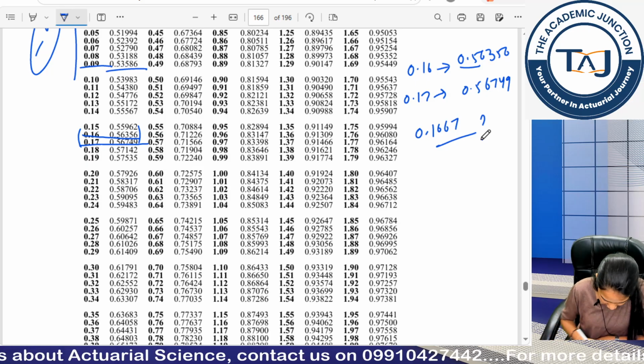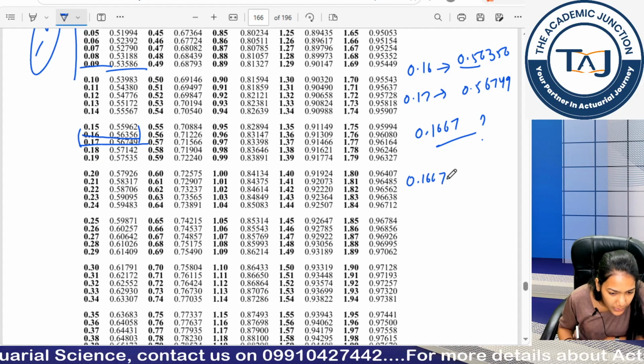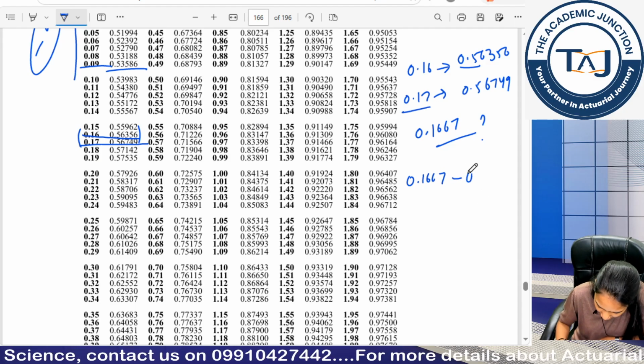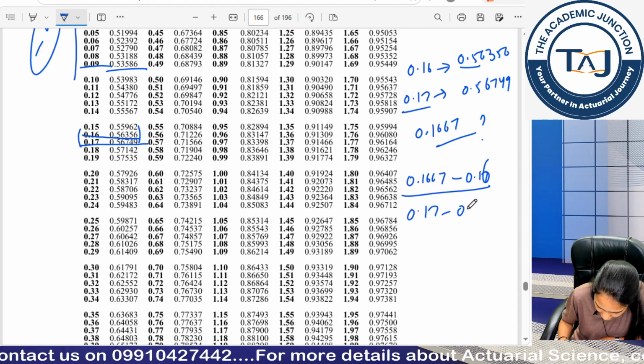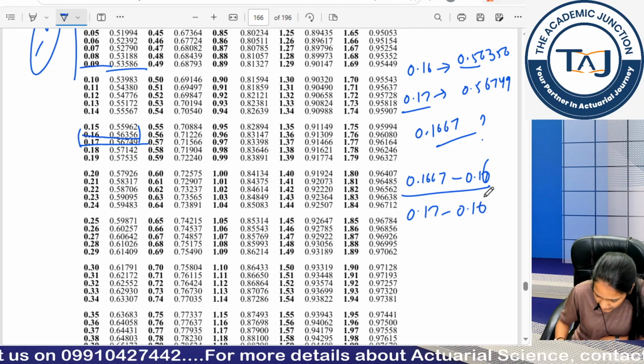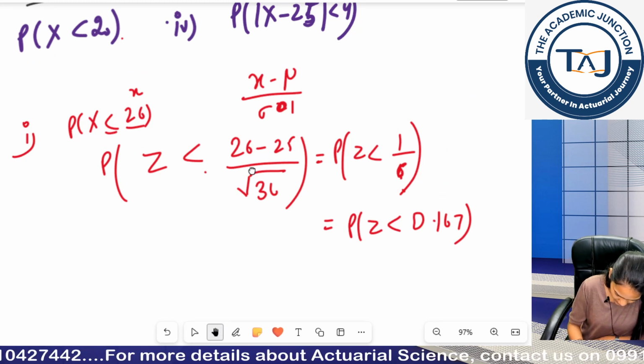So how do you calculate? The formula will become, at what point do you want to calculate the value? Subtract the lower point from the higher point, multiplied with, let me do here only.